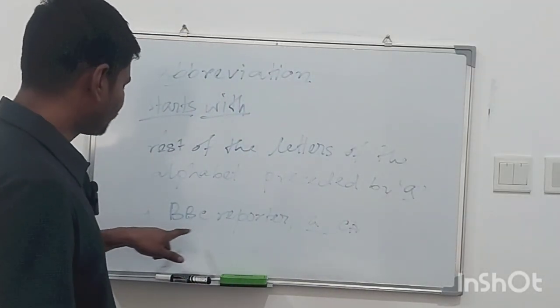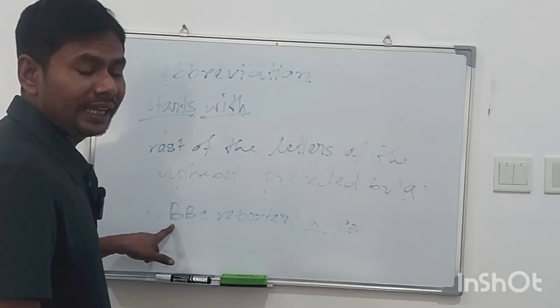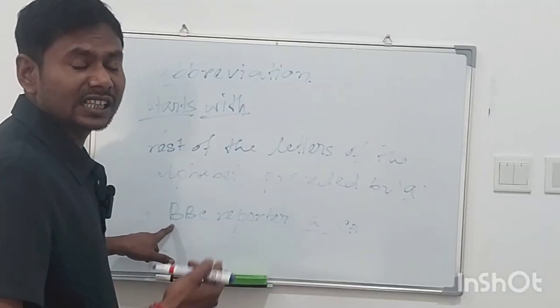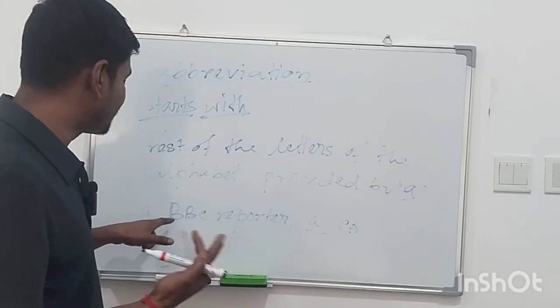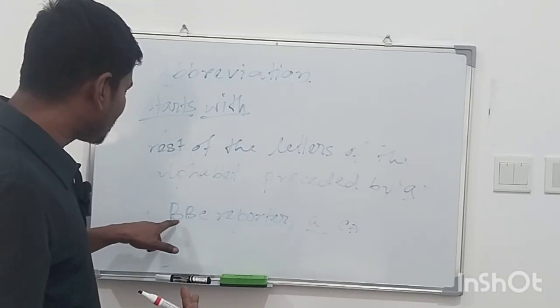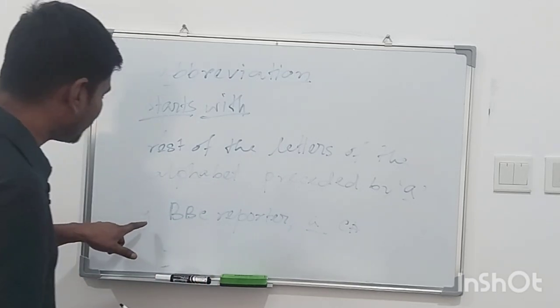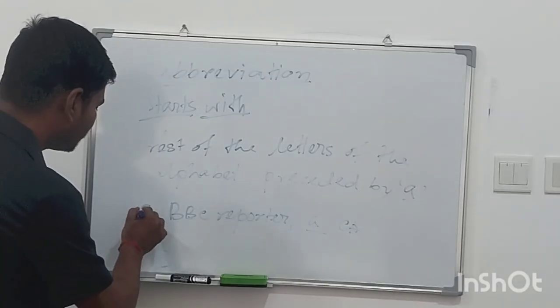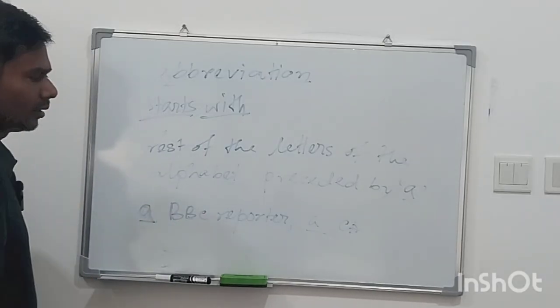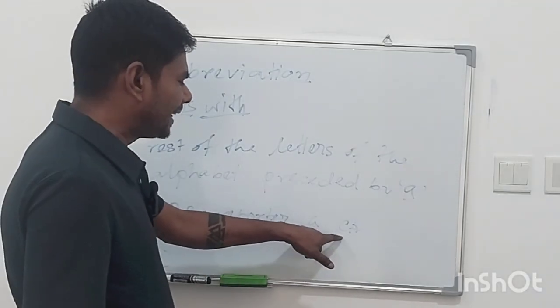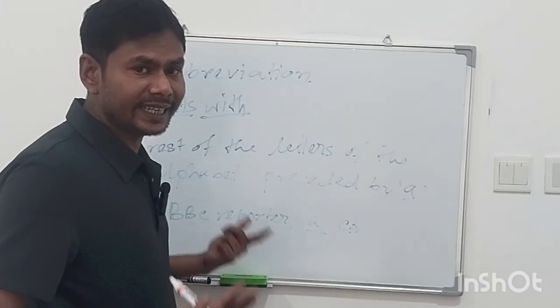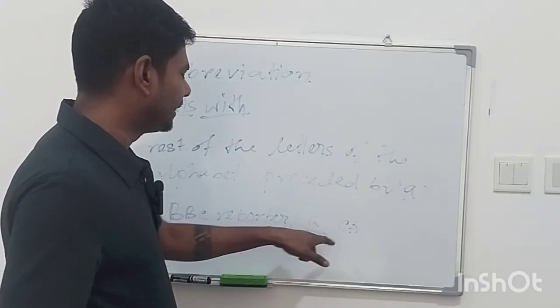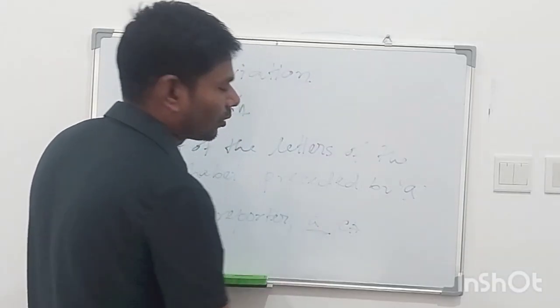A BBC reporter: the letter B is taking the sound of a consonant. So we have to use a. And here also the letter C is taking the sound of a consonant. CA, taking the sound of C. So we have to use a here, not an.